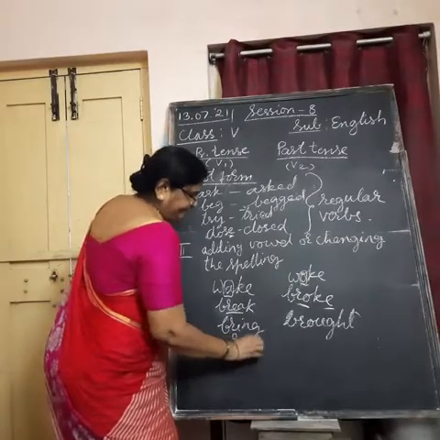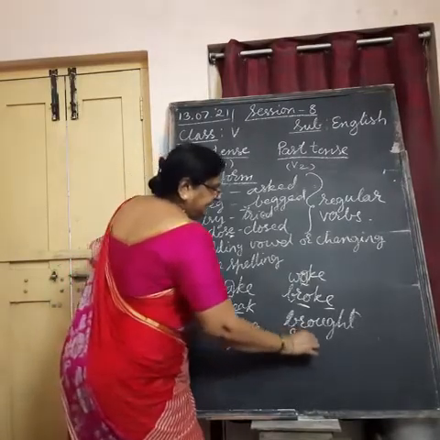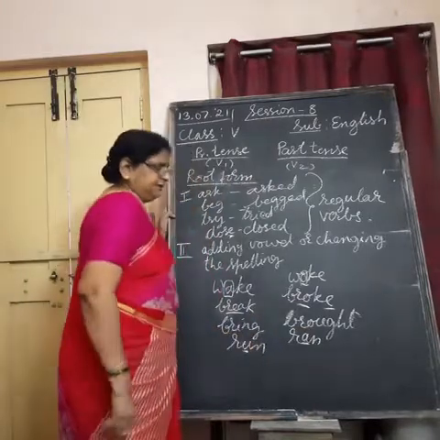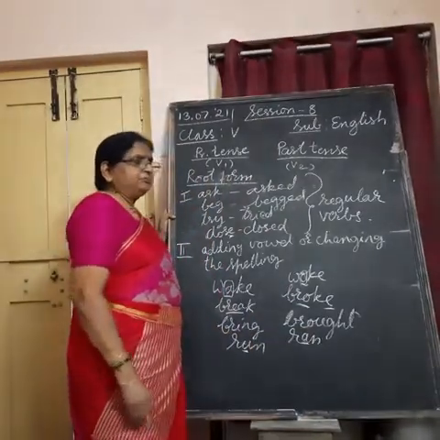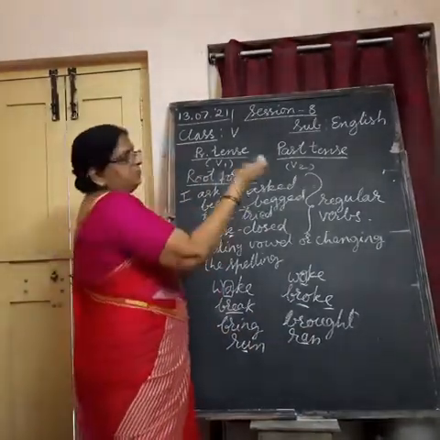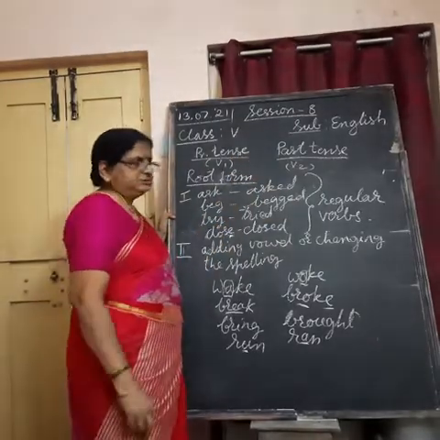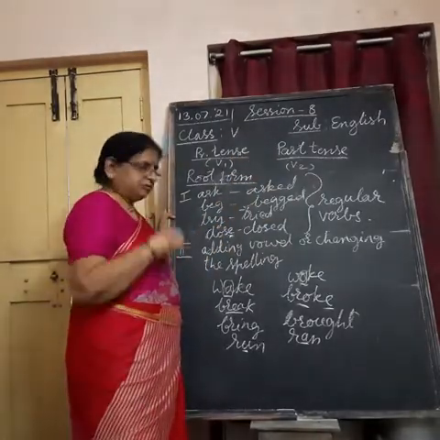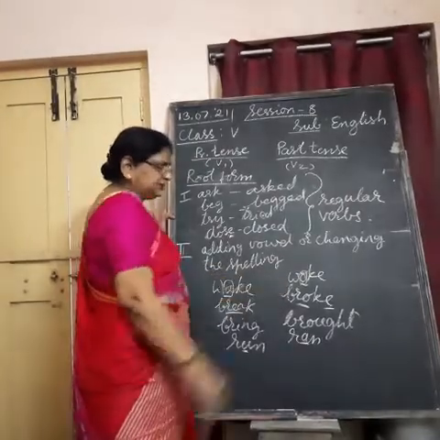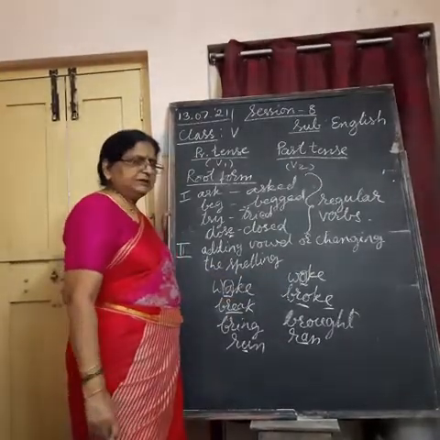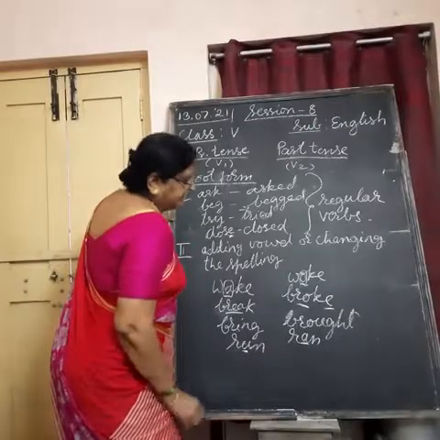Run, ran. Here the vowel changes. In this way, we form the past tense forms of the given words by changing the vowels or by changing the complete spelling. Understand?